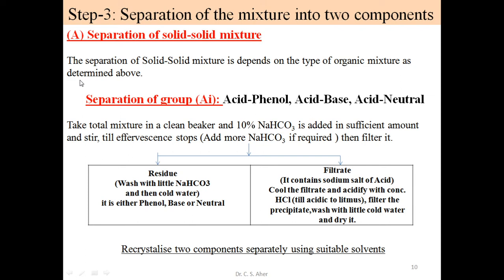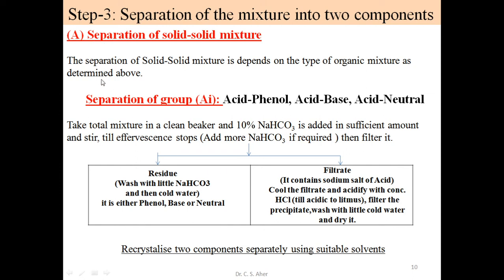So we classified solid compounds into 4 groups. The first group is A type, in which we consider the solid compound as acid and phenol, acid and base, or acid and neutral. Any one of these mixtures is separated by using this scheme. What is the scheme?